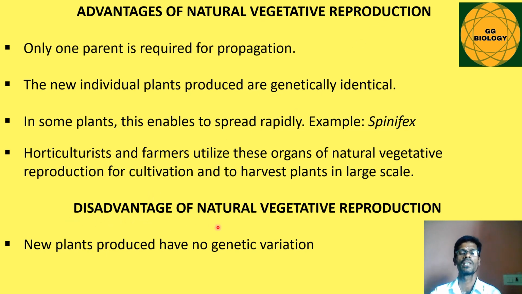There are certain disadvantages also of natural vegetative reproduction. New plants produced have no genetic variation, so they do not have any genetic differences, so they are unique and similar. So that is the lone disadvantage regarding natural vegetative reproduction. So the natural vegetative reproduction gets over, and we'll see about artificial reproduction in the next video.